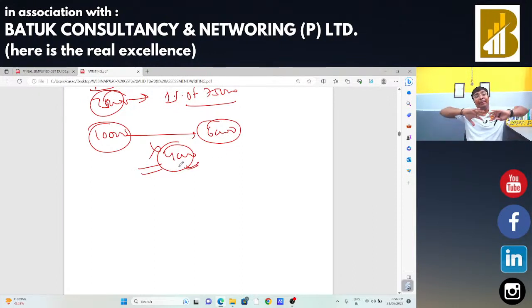Whatever amount is being invested on my behalf there, that will not be part of the value of supply. Okay, we all know that GST will be applicable on the services itself. Okay, in that case the 6,000 is being invested elsewhere, so no GST will be chargeable. GST will be chargeable on the part of services, hence GST will be applicable on 4,000. So we need to check each and everything from logic also, so that it will be more convenient for us to understand the things.